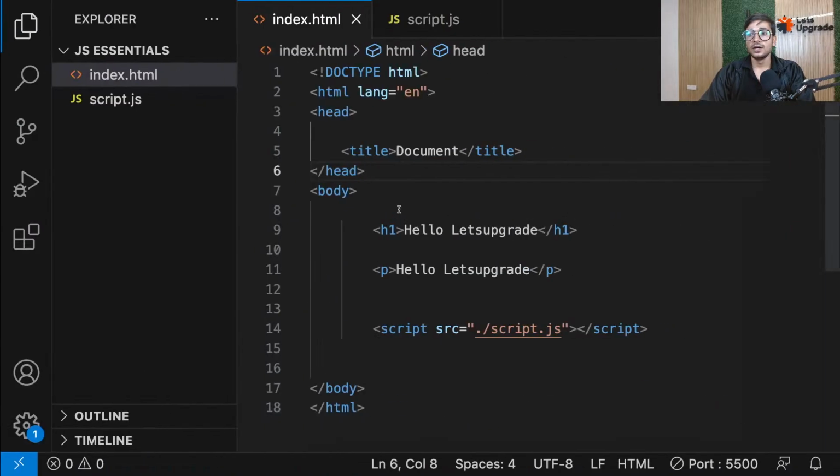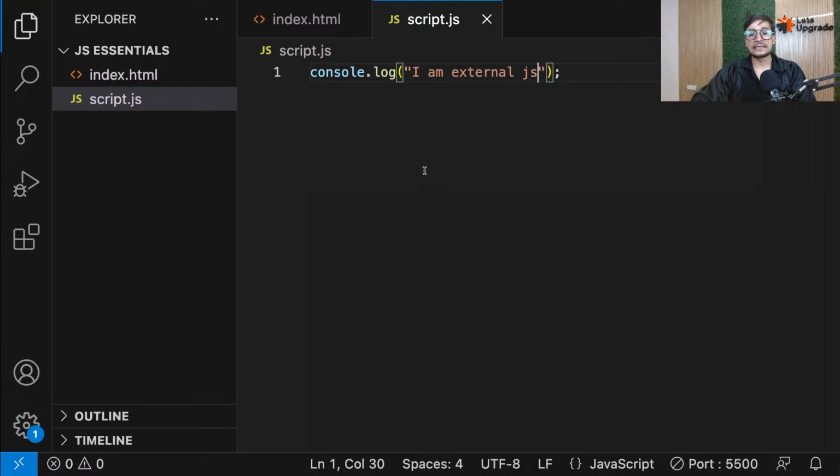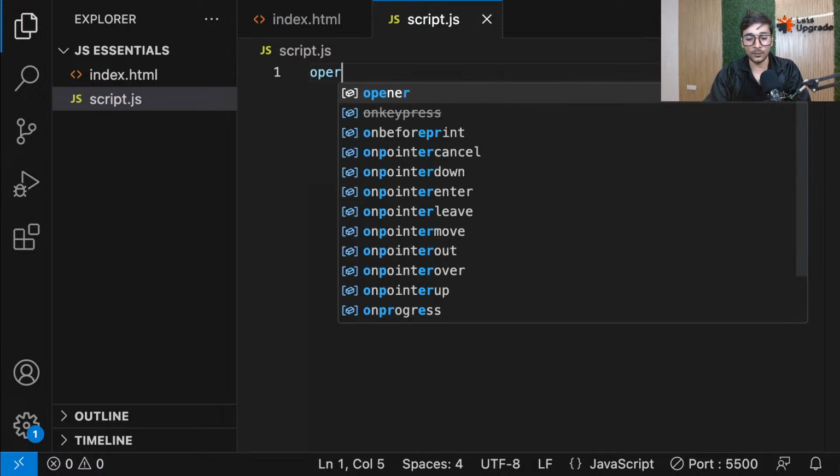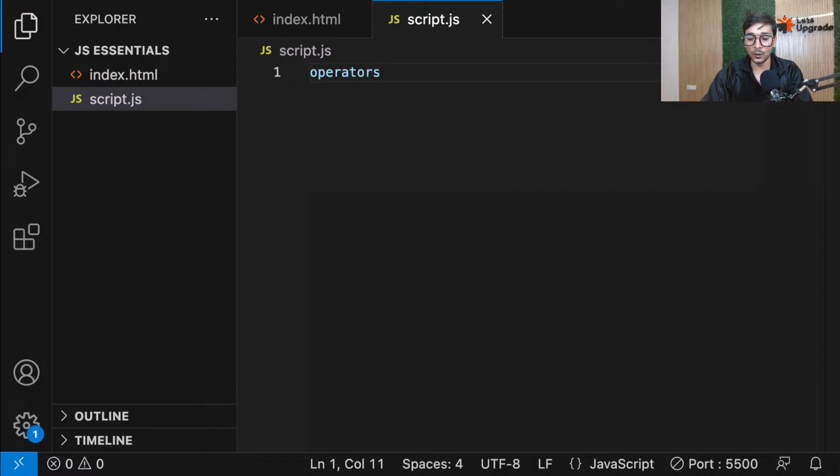Okay. So now guys, let's move ahead, everyone. Now we'll be writing all our JS in here. So guys, let's move ahead with the next topics. The next topic that we are starting with right now is the topic of operators. One of the most important things to learn in JavaScript.